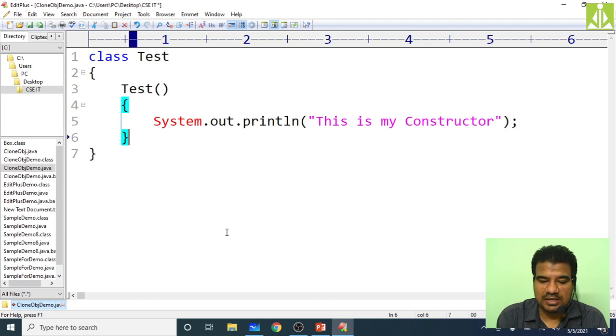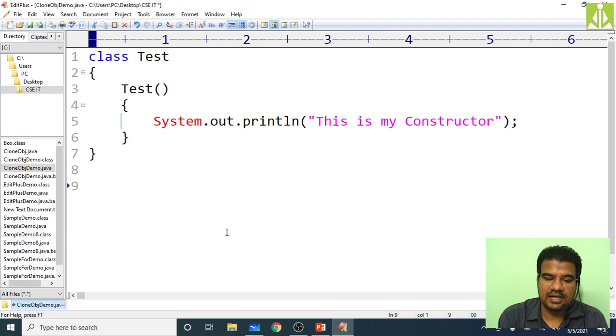So this is a simple constructor definition we have given inside the class. It is not the default constructor. What the default constructor is, I will explain afterwards. This is a user defined constructor, a normal constructor without any parameters.